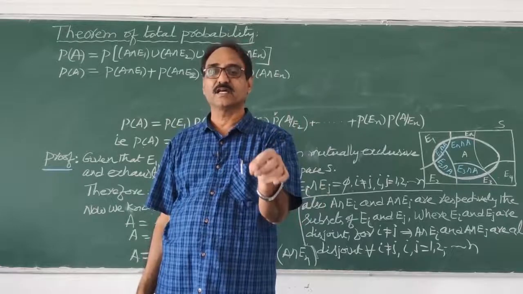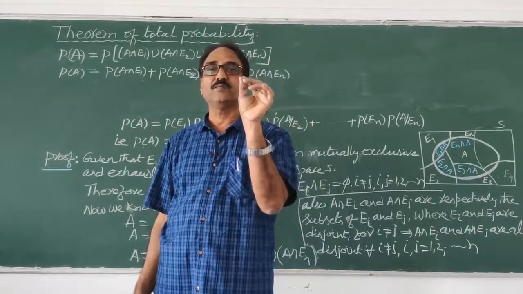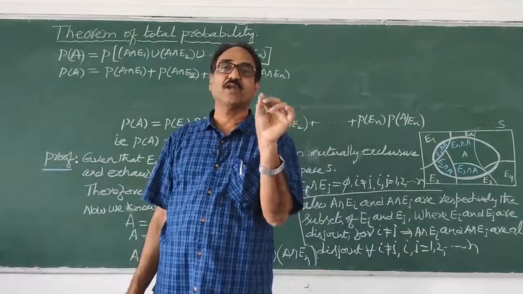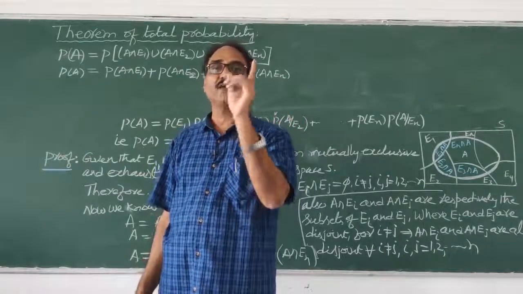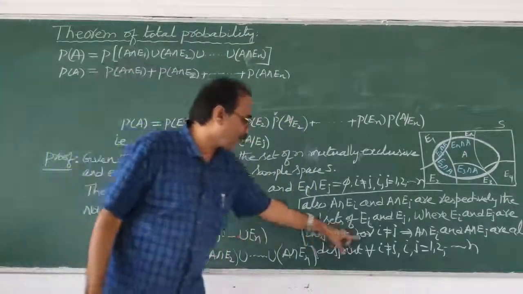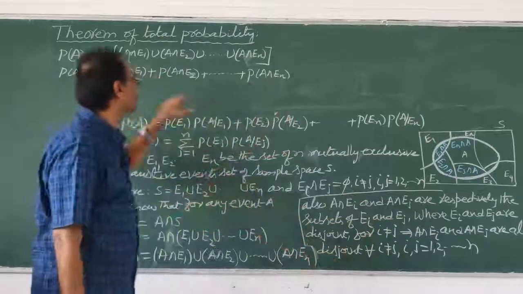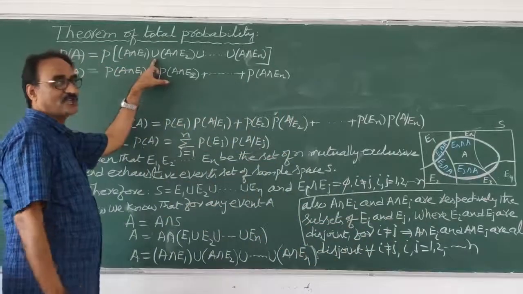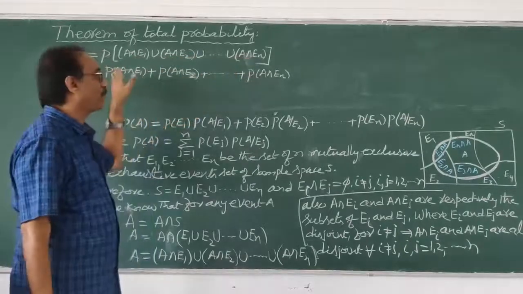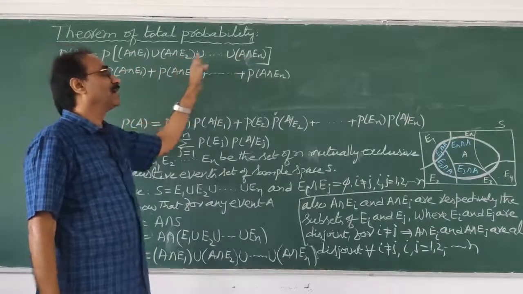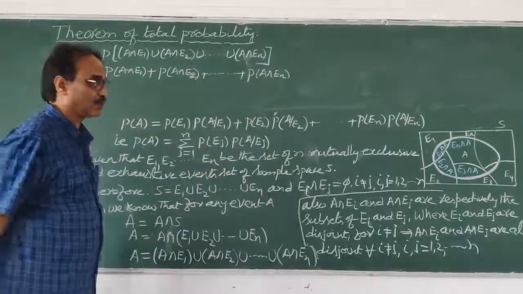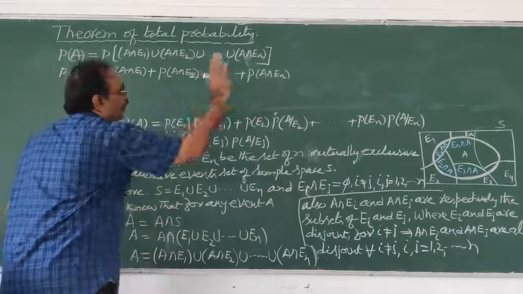My dear students, when A, B are mutually exclusive events or disjoint events, P of A union B is equal to P of A plus P of B. Based on that, since they are all disjoint events, the union is there, but they are disjoint. This is A, this is B, and so on, this is N. So probability of A plus probability of B plus probability of N. That's all. You understood now? Clear? Good. That is the reason why we wrote like this.